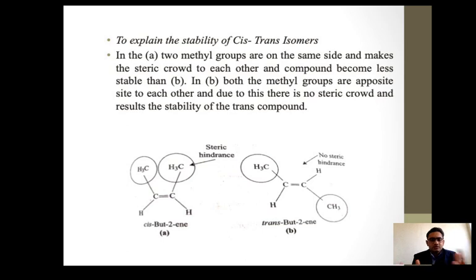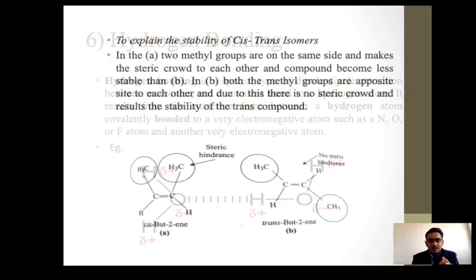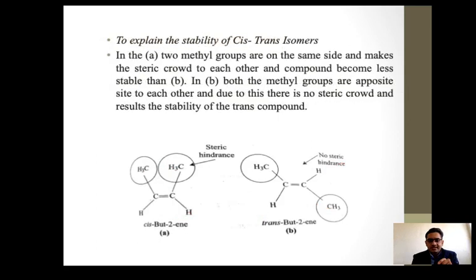In the trans isomer, the two CH3 groups are on opposite sides, so there is no steric crowding between them, no repulsion, and no crowdedness. That's why its stability is more compared to the cis compound. So that is the steric effect. Hope you understand what the steric effect is. Okay, we will stop here.